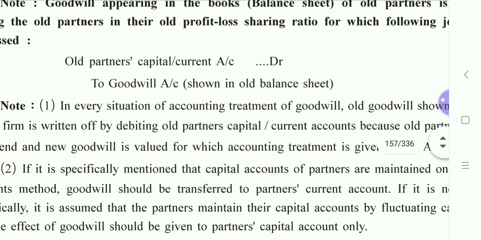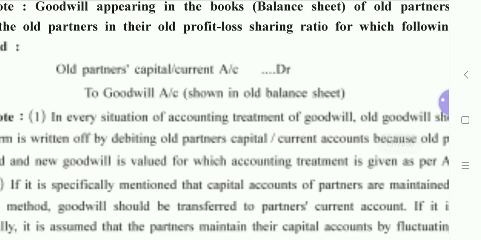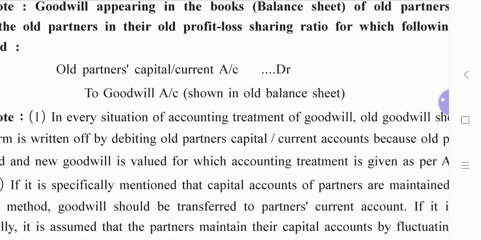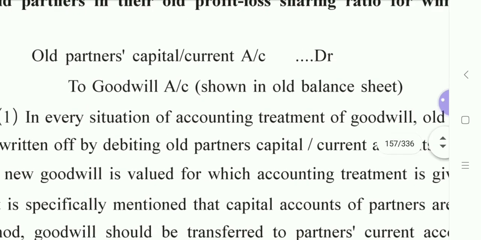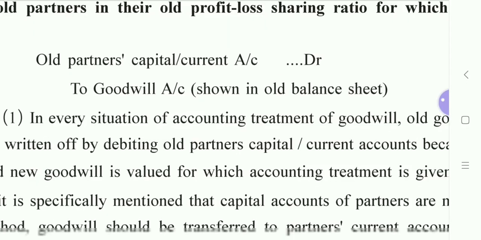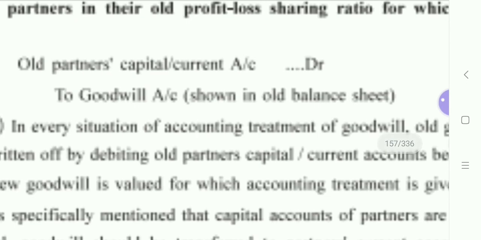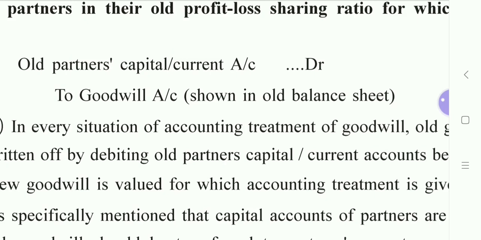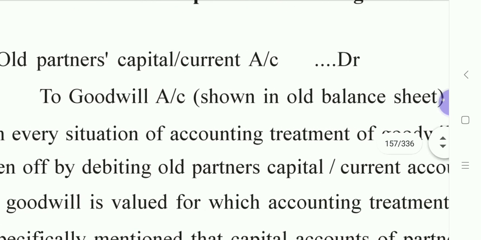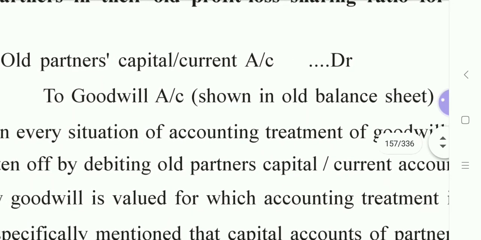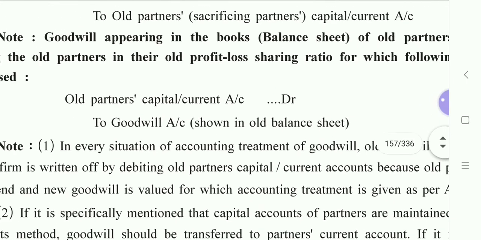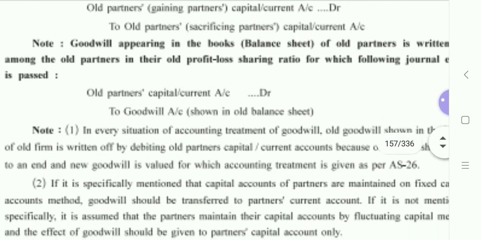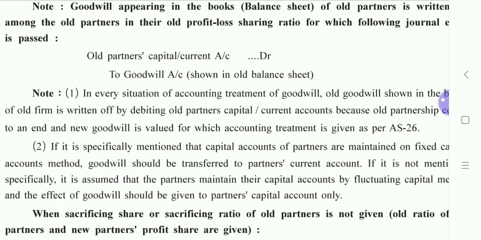See, you have a journal entry here. Old partners' capital current account debit to goodwill account. So see, goodwill has been credited here. Definitely with the old value, they've written here, shown in old balance sheet. Yes, so here it is credited, that means the account of goodwill has been closed, that means the old value of goodwill. Yeah, so this is the journal entry for that. This will also be clear while we'll be solving the practical sums.